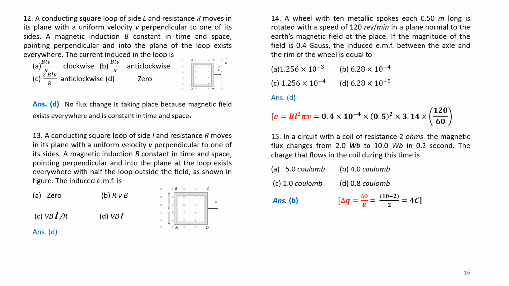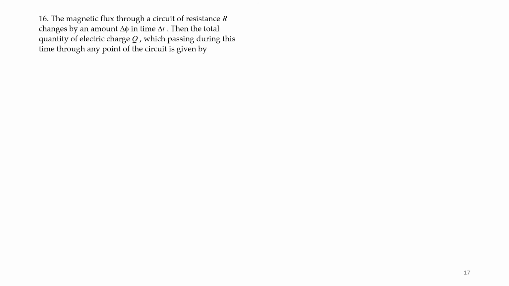The calculations are given. dq is equal to d phi by R. d phi is the flux change from 2 webers to 10 webers, divided by the resistance, which is 2. Question number 16.